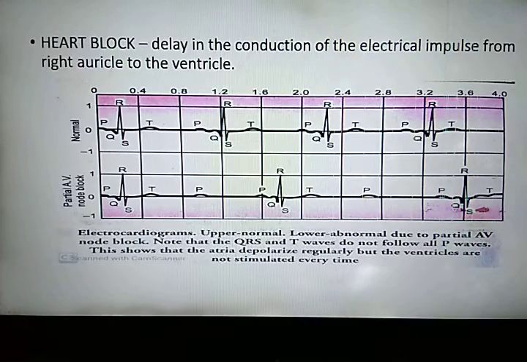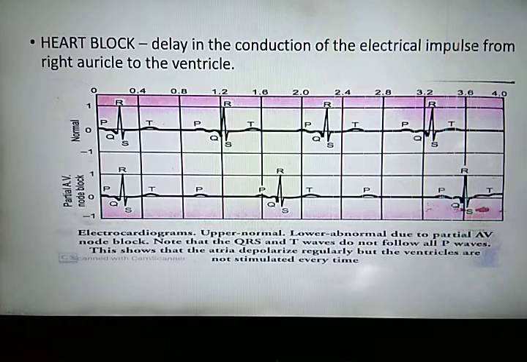Next is heart block. Delay in conduction of electrical impulses from the right auricle, that is through the SA node, to the ventricles through Purkinje fibers of the heart is known as heart block. Heart block is of two types, AV block and bundle branch block. AV block means impulses from the SA node do not reach the auriculoventricular node.